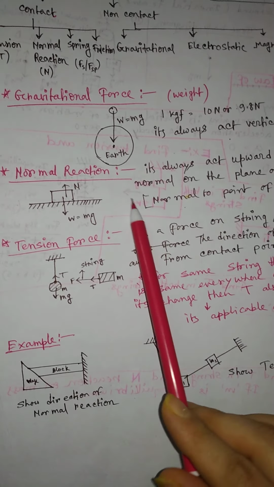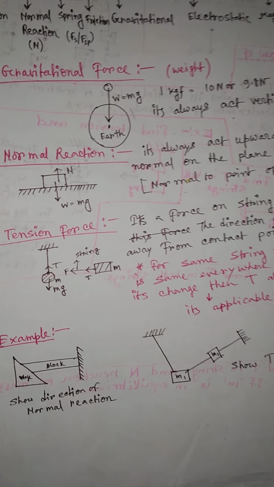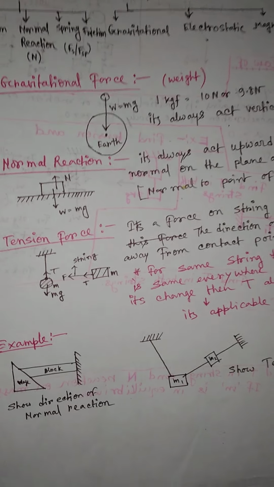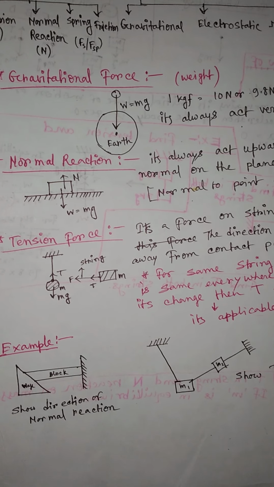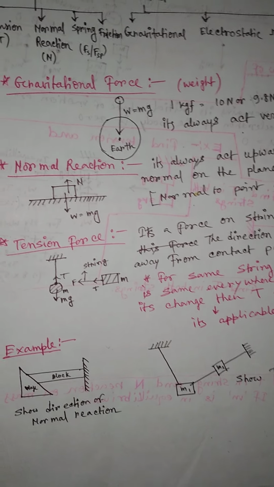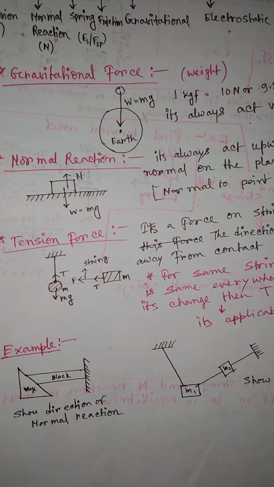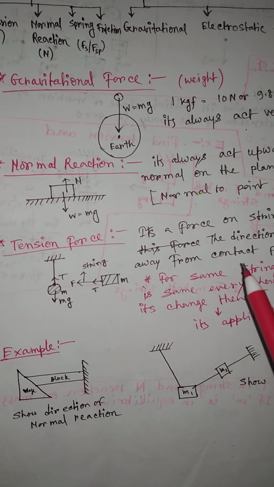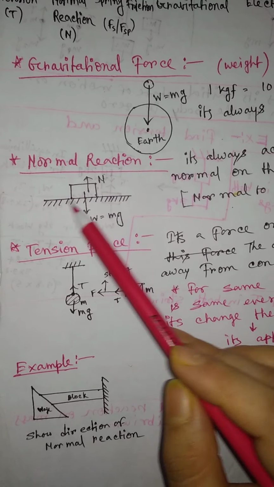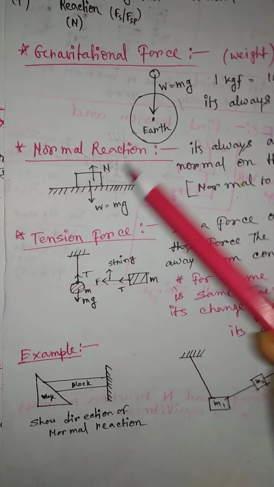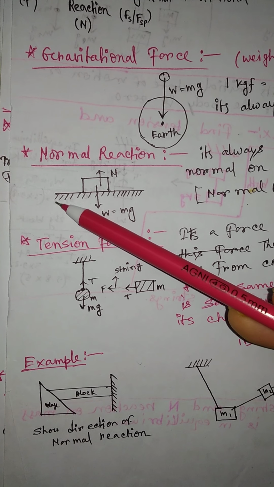The next force is normal reaction. We have some idea about reaction, right? Reaction always acts opposite to the action. But normal reaction means the reaction which is normal to the contact point. That reaction force is called normal reaction. Just look here. Here I am placing a body on this floor. Then we know the gravitational force acts downward, which is mg, and this force